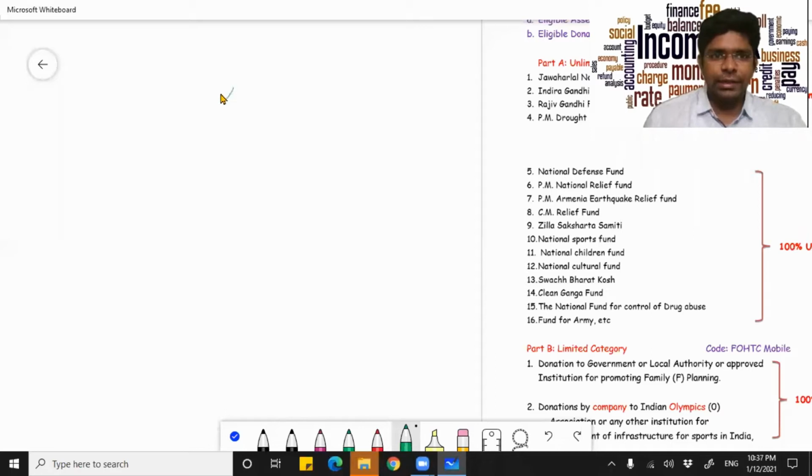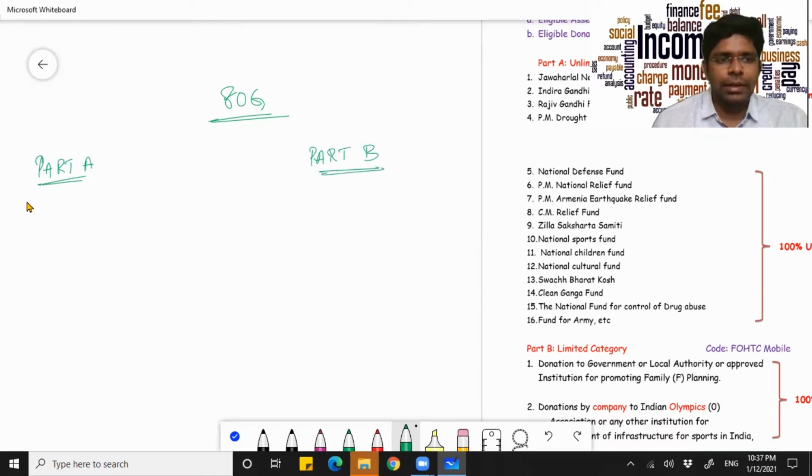Under 80G, you have got Part A and Part B. Part A is the unlimited category and Part B is the limited category.